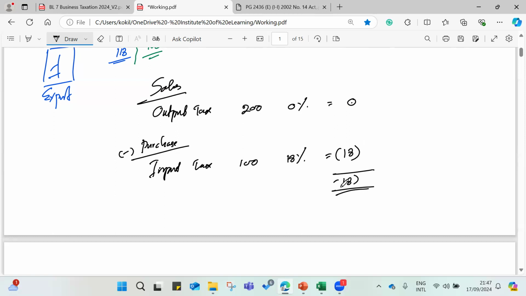Finally, in the calculation, they will end up with not a VAT payable, but what we call a VAT refund.